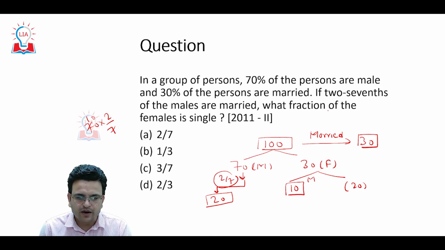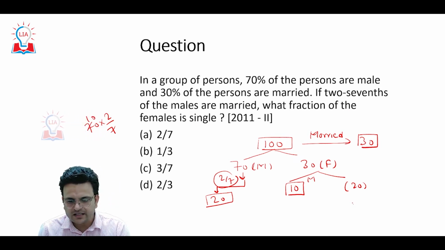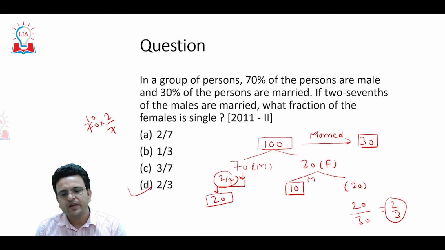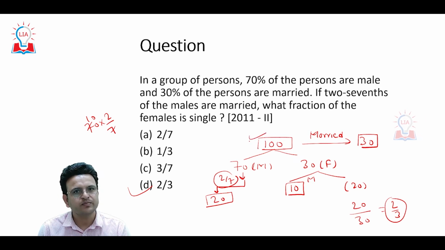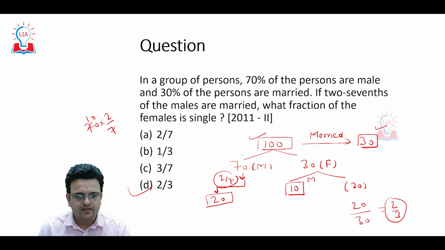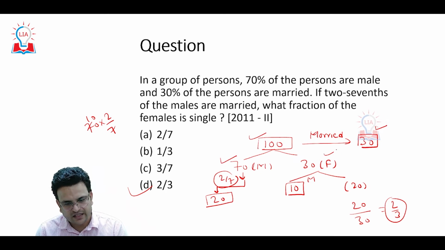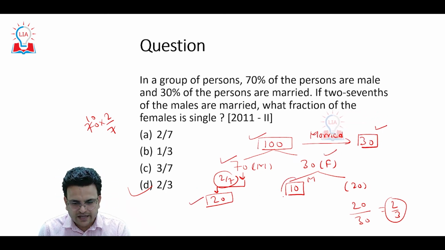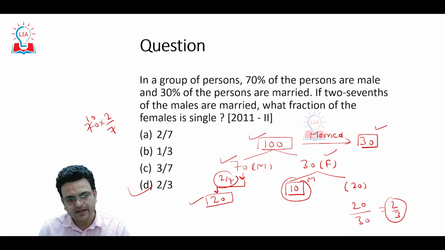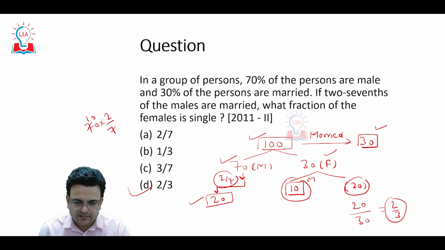So what fraction of females is single? Female singles are 20 out of 30, so 2 by 3. Hopefully you are able to understand how I solved this question. Whatever the question is telling: total 100 people, married 30, male 70, female 30, married males 20, and the remaining 10 married are female, and 20 females will be unmarried.